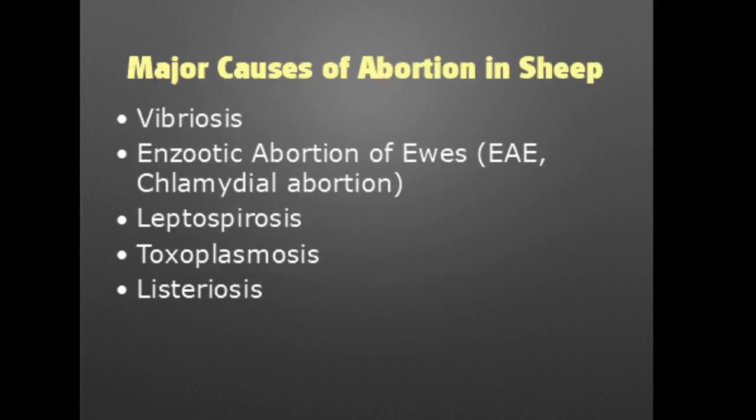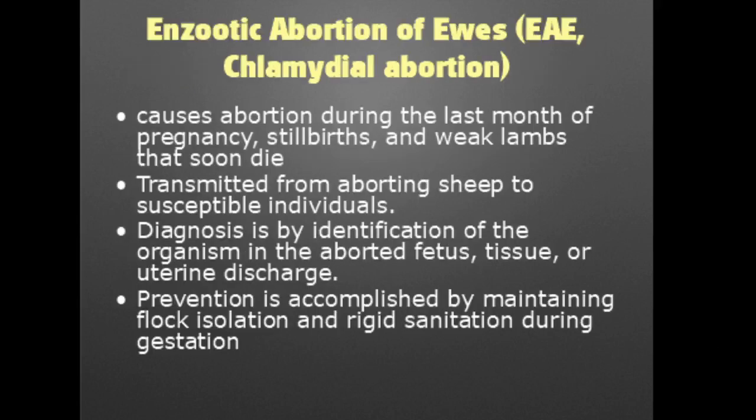Here are some other causes of abortion in sheep. We've got vibriosis, enzootic abortion of ewes, also known as chlamydial abortion, leptospirosis, toxoplasmosis, listeriosis. Let's talk about chlamydial abortion. This disease causes abortion during the last month of pregnancy. It also causes stillbirths and weak lambs that soon afterwards die. It is transmitted from aborting sheep to susceptible individuals.